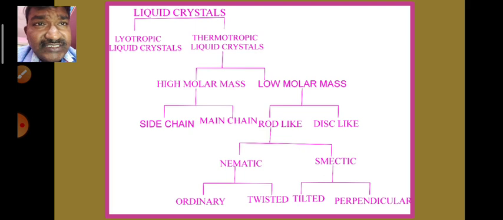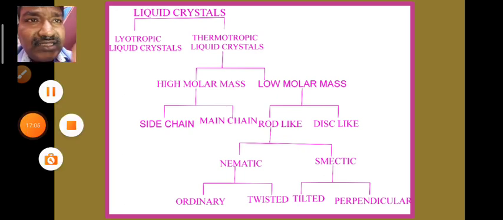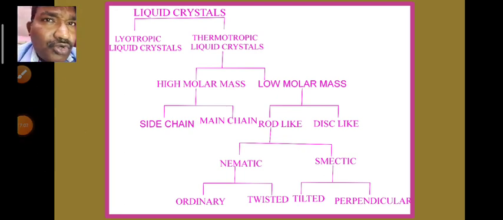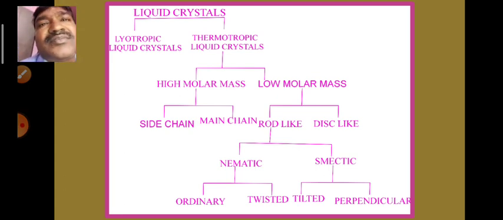Liquid crystals. Mainly, we can classify liquid crystals into two types. They are lyotropic crystals, and the second one is thermotropic crystals. Lyotropic crystals means the substances which form liquid crystals depending on the concentration. At some particular concentration they are able to form liquid crystals, and below that they are not able to form liquid crystals.